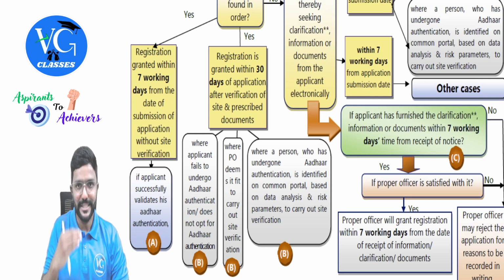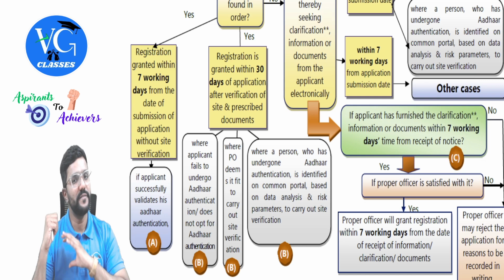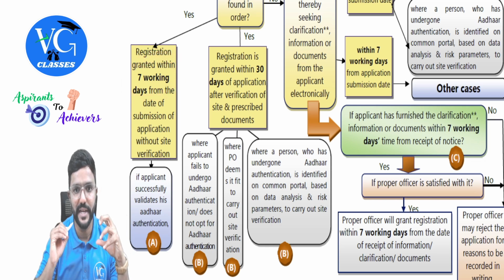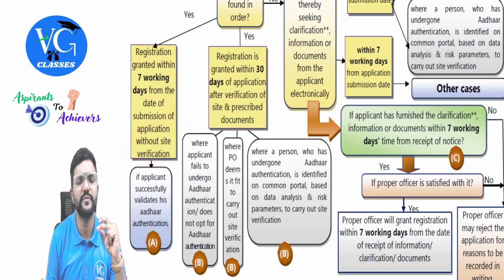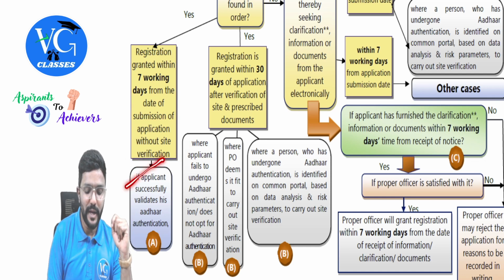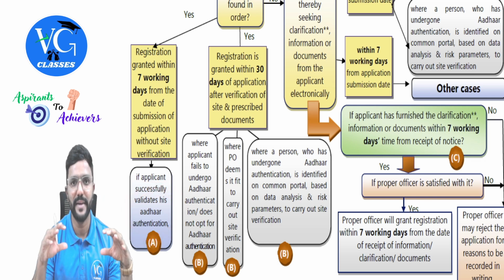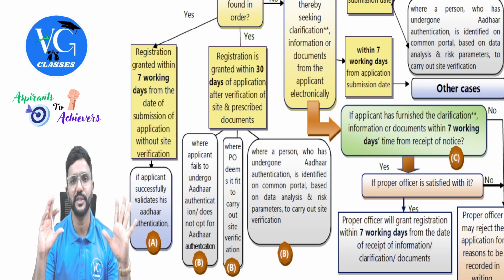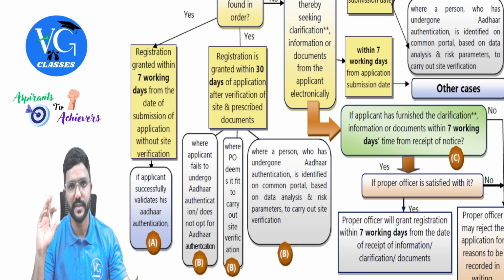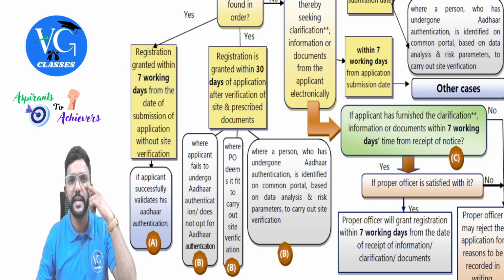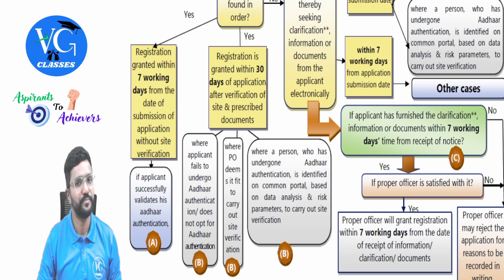So once an applicant has made an application, if the proper officer is happy with everything, within 7 working days from the date of submission of application, without physical verification, if the applicant successfully validates the Aadhaar authentication, meaning the applicant has done the Aadhaar authentication while making the application itself, and the proper officer is also happy with all the information, doesn't require any additional information, and doesn't want to do any physical verification, straight away he will grant the registration within 7 working days from the date of application of registration, guys.